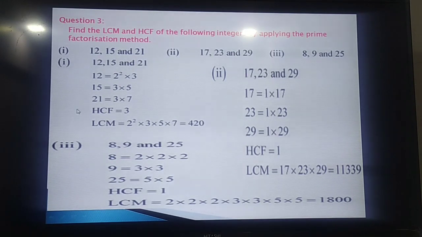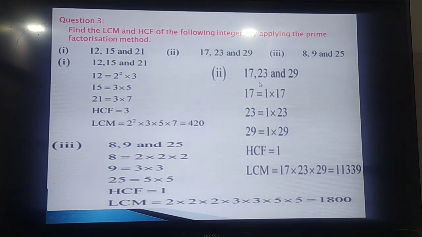So HCF is 3. So we write 3 in the LCM, and the remaining are 2 square, then 5, and 7. But in this case 3 is common, so we write it once. So LCM is this HCF and the uncommon factors, 2 square into 5 into 7, that is 420, the LCM. But as such there is no product rule regarding this LCM. The product rule is applied only for two numbers, the LCM and HCF of 2 numbers only.